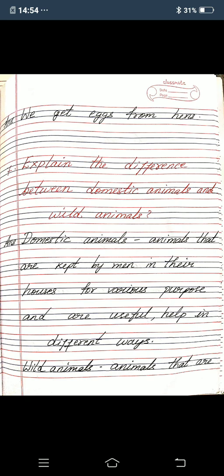Seventh one, explain the difference between domestic animals and wild animals.